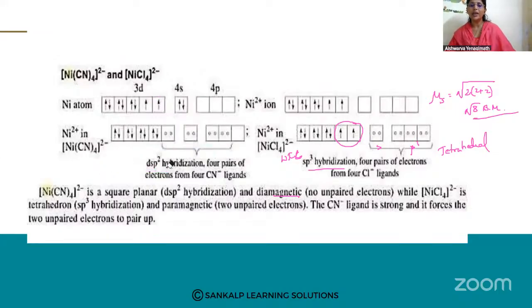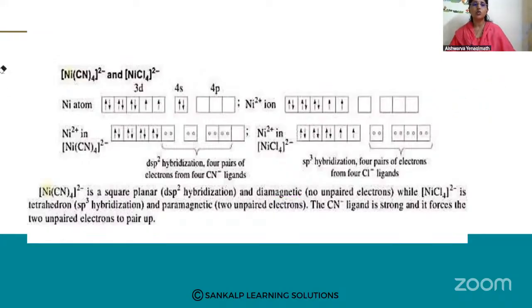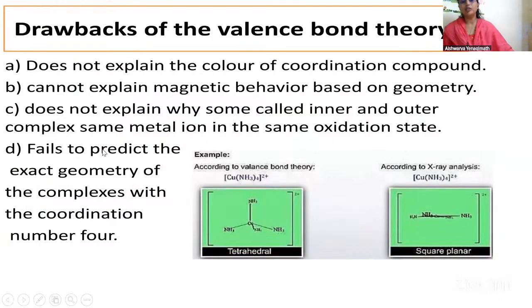So strong field ligand causes pairing. Weak field ligand does not cause pairing. On that, hybridization changes. Hybridization also changes. Yes, I hope this point is clear. Then what were the drawbacks of valence bond theory? See, valence bond theory could not explain the color of the complexes. Valence bond theory was successful in explaining qualitatively the magnetic behavior and structure, but certain things it could not. What are those certain things? The origin of their absorption spectra could not be explained. How the spectra came was not being explained.